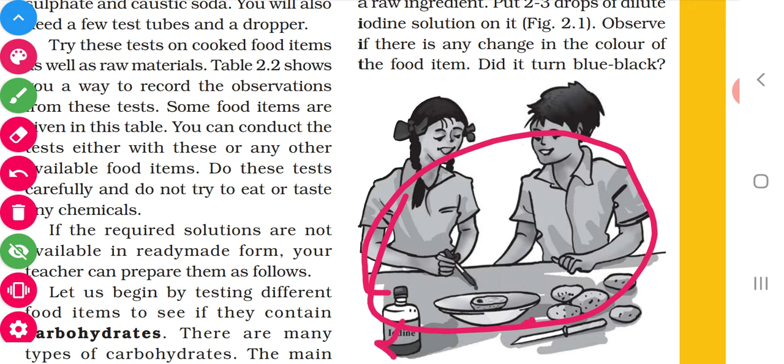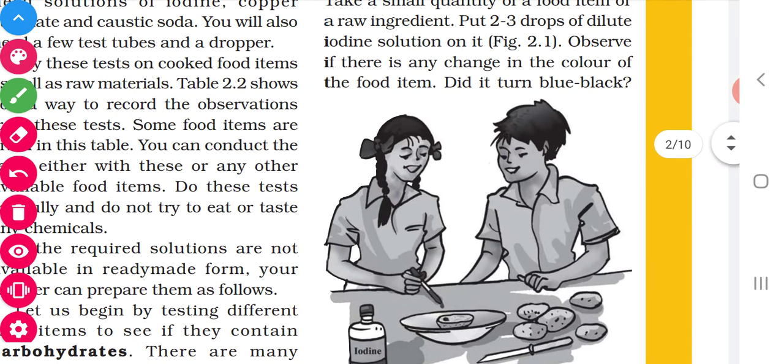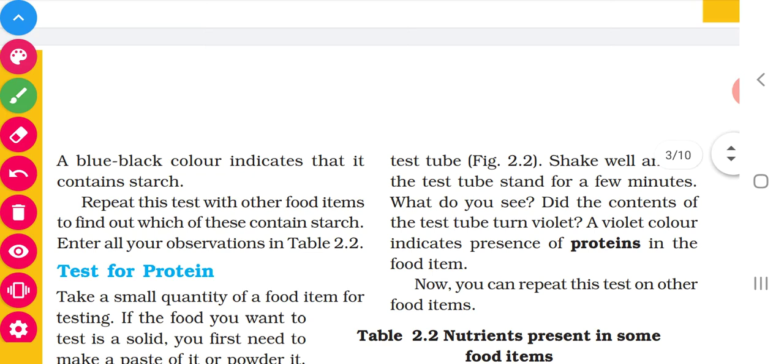If the food item is changing into blue-black color, it denotes that the food item contains starch. If we are not at all getting blue-black color, it denotes that the food item does not have starch. Okay, have you understood, children? Then shall we go for the next one?